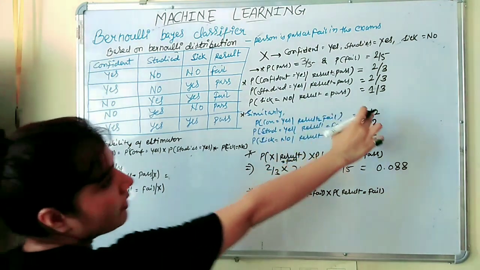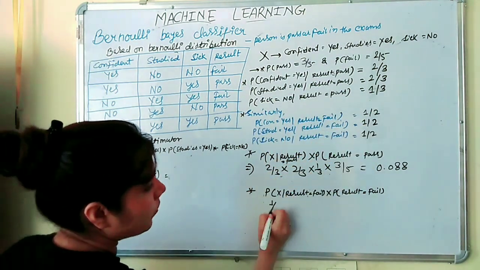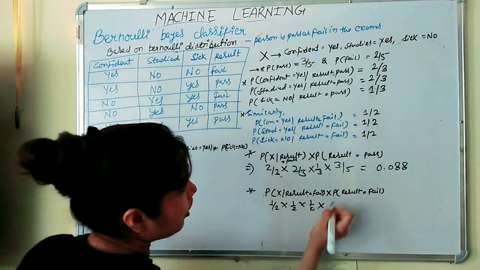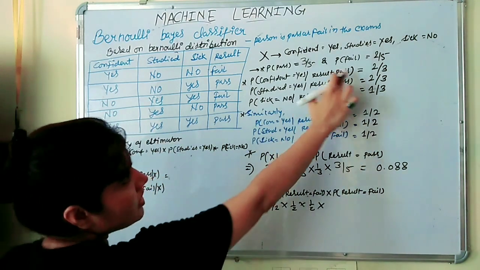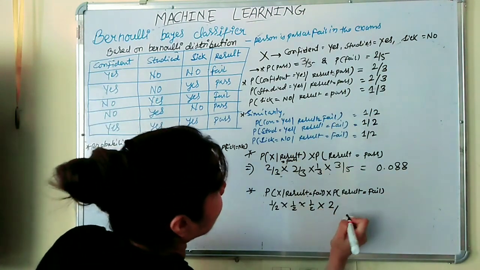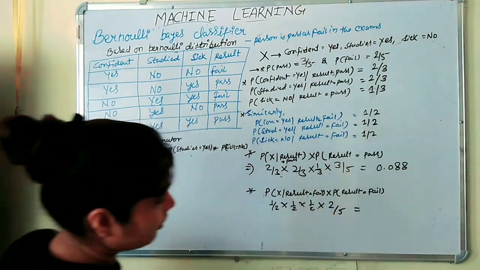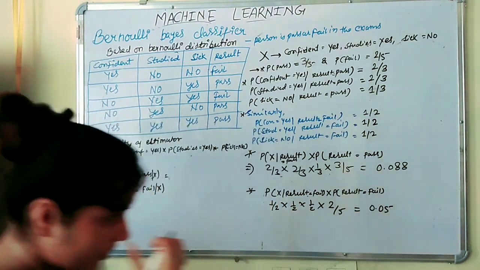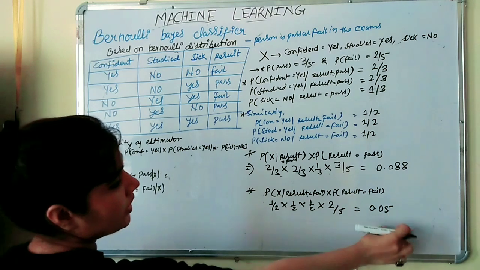Okay. Now again we will find this probability of x given result is fail into probability of fail. So here again we will multiply this 1 by 2 cross 1 by 2 cross 1 by 2 cross, and this is the probability of fail. So that is 2 by 5. So we will get 0.05. Okay, we will get 0.05.